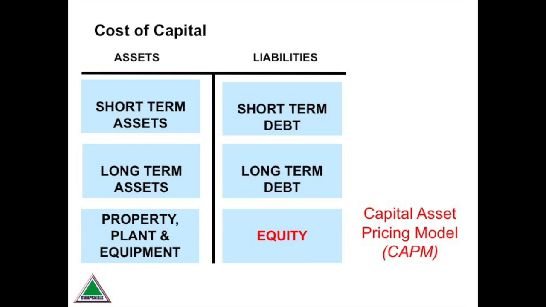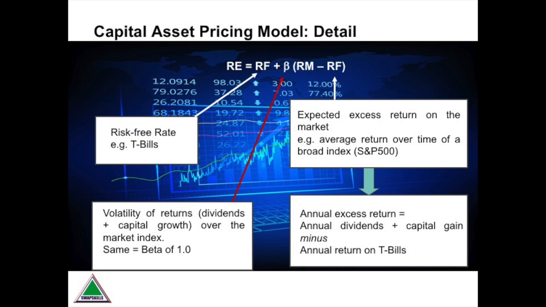Calculating the cost of equity requires a few more steps. Now, you may hear of the capital asset pricing model, so let's take a quick look at what it is. It says here that the required return on equity is equal to the risk-free rate plus the market risk premium times the beta. Well, what on earth does that mean? Let's take a look. Bearing in mind that equity holders carry most of the risk, you will want the return you can earn on a risk-free asset such as a treasury, plus more.